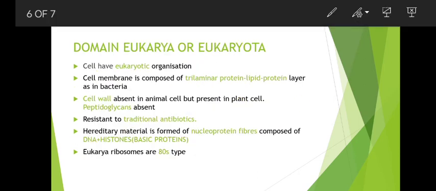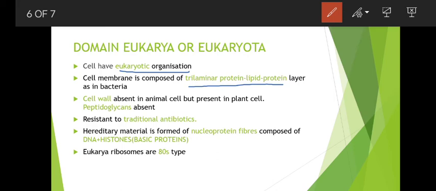Next we come to domain Eukarya or Eukaryota, that is, the organisms having eukaryotic cell organization. That is the first point. Cells have eukaryotic organization, that is, their nuclear substance is distinguished from the cytoplasmic substance by the nuclear envelope or the nuclear membrane. And their cell membrane is composed of a trilaminar protein-lipid-protein layer as in bacteria. So their cell membrane is composed of three layers: the outer and inner layers are protein, and the middle layer is lipid.